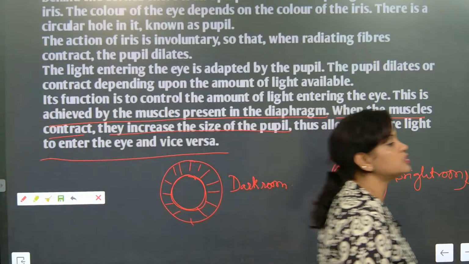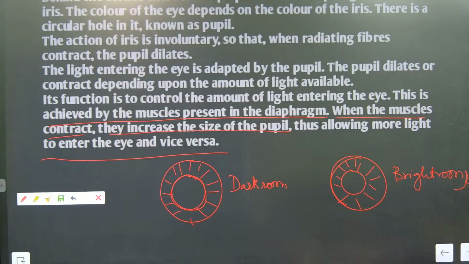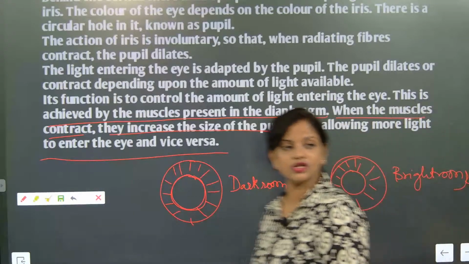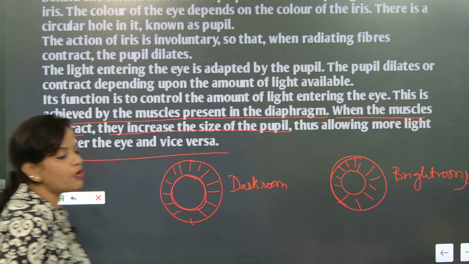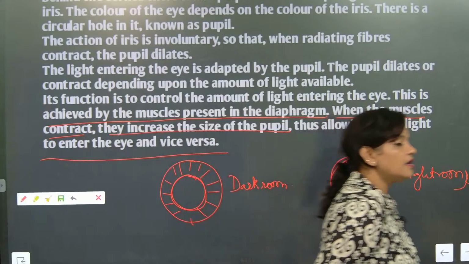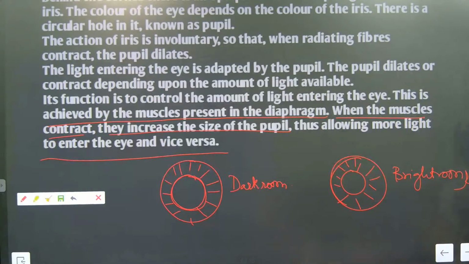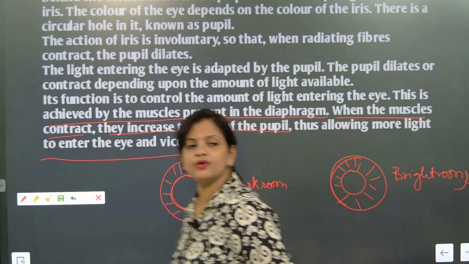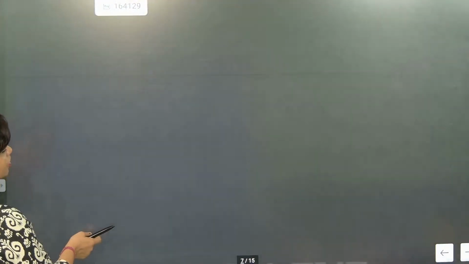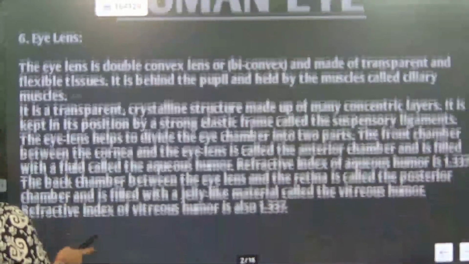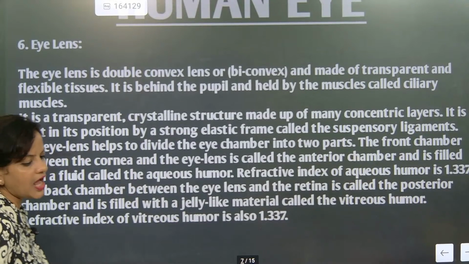Always remember this, because most of the students write it wrong in the examination and come out happily saying that they wrote correctly. When will it contract? Dark room or bright room? Yes, in a dark room it will contract, in a bright room it will relax. So this is the next point. In a bright room and dark room it will relax and contract. Now we are going to talk about the eye lens.